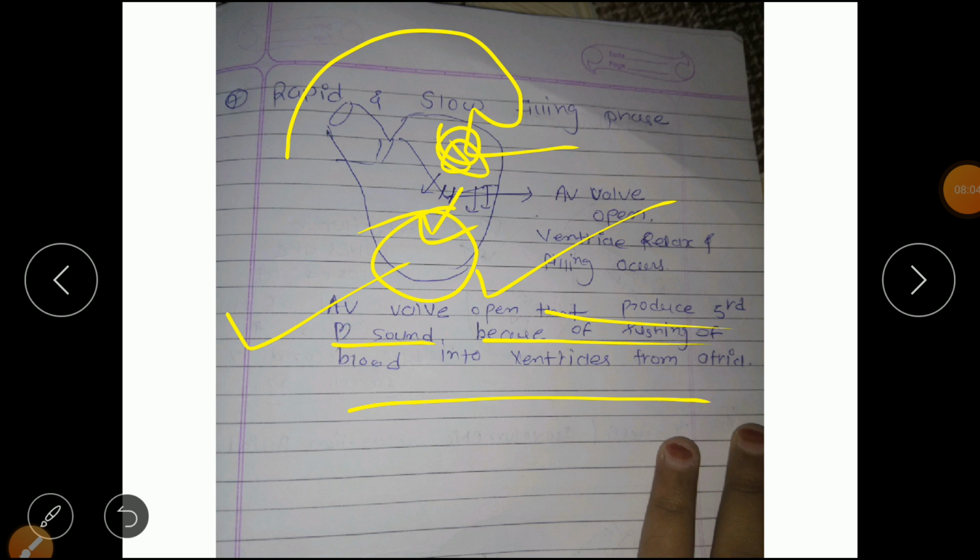So in this phase rapid and slow filling phases occur. Rapid means the sudden rush of the blood, and slow filling phase means that after the rapid filling phase the blood flow becomes slow, so that is known as the slow filling phase. So this is the diagram you can draw in the exam whenever the question is asked for 10 marks, that is the cardiac cycle. So you have to draw this diagram also.